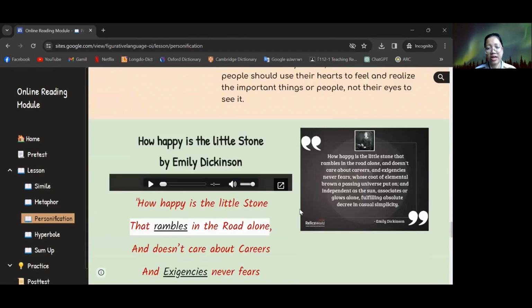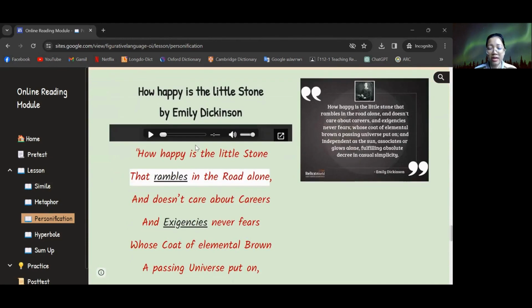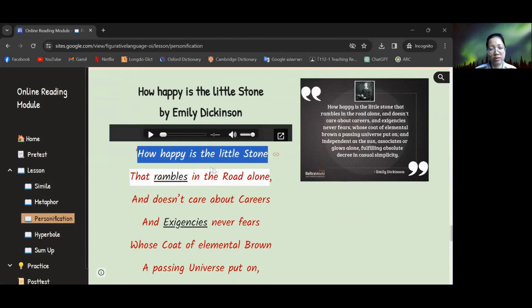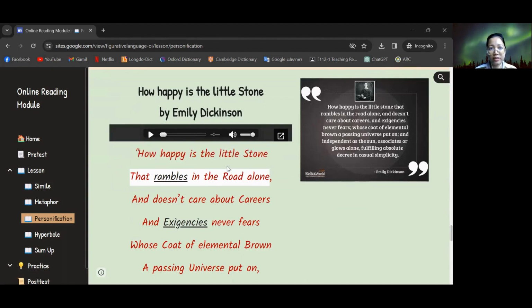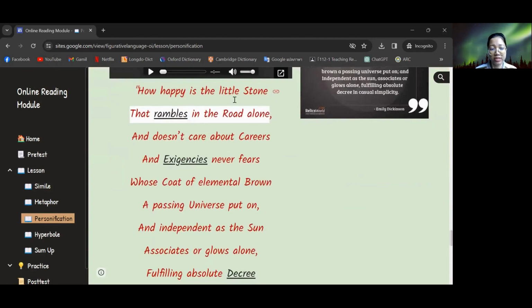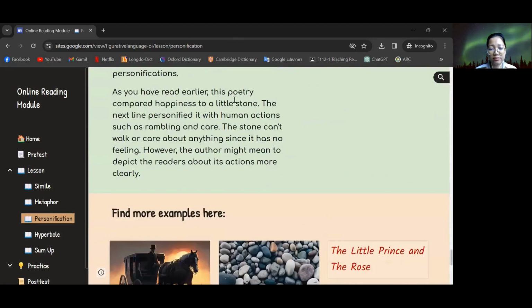So I think the students have known it before. And for this one, How Happy Is the Little Storm? This poem contains both metaphor, for example this one, and also personification. So that's why I also include this one in both the metaphor part and the personification part.